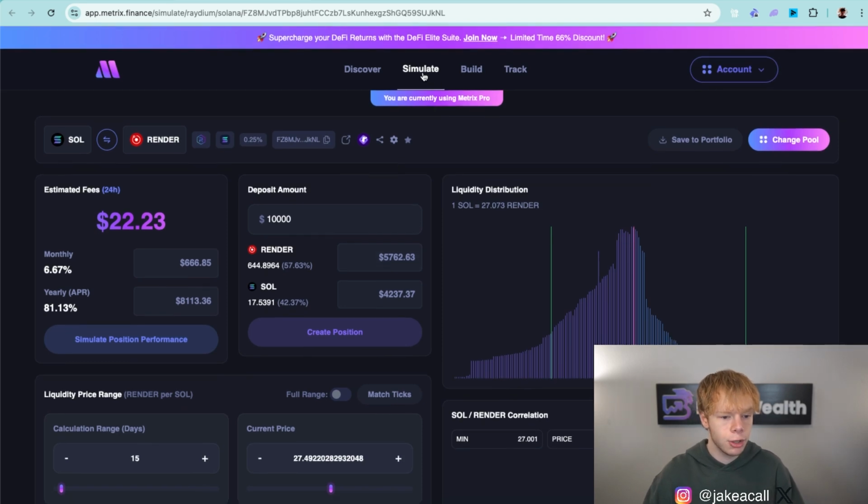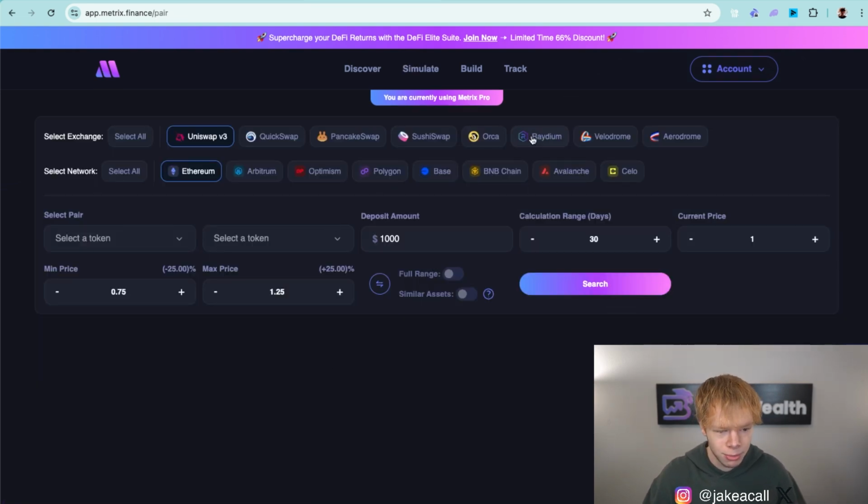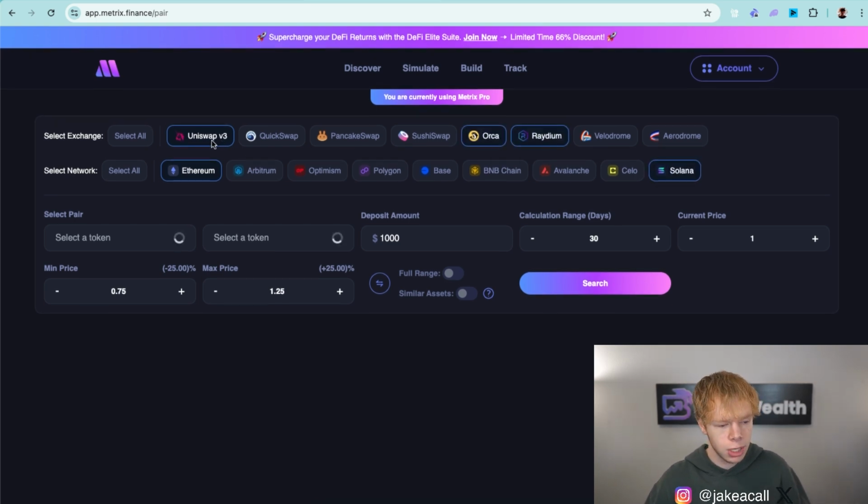Now, the thing is, there are other SOL to Render pools, so we can head over to Simulate, and we can go over here to this tool called Pair. Pair is the bread and butter of Metrix Finance, and a lot of things are the bread and butter of Metrix Finance, but we'll select Orca and Raydium, and then the Solana network. That's because we are looking for SOL Render. That is only going to be on Orca and Raydium, which are only on the Solana network.